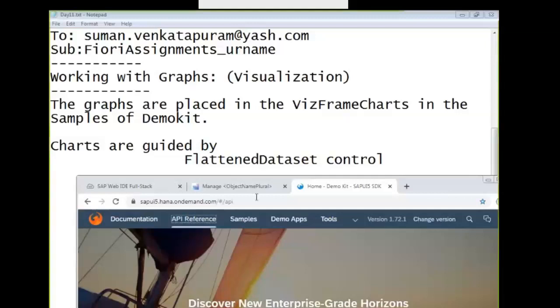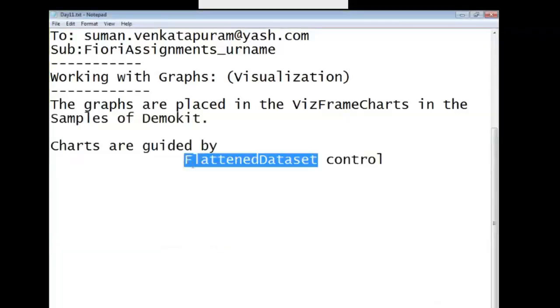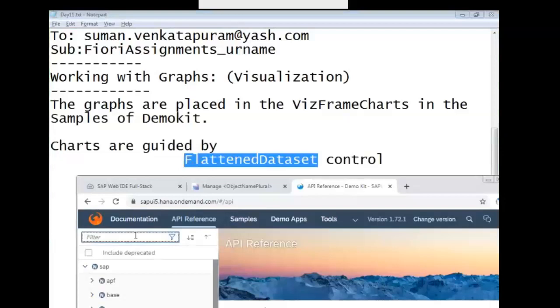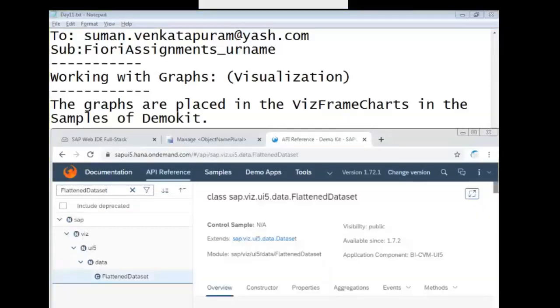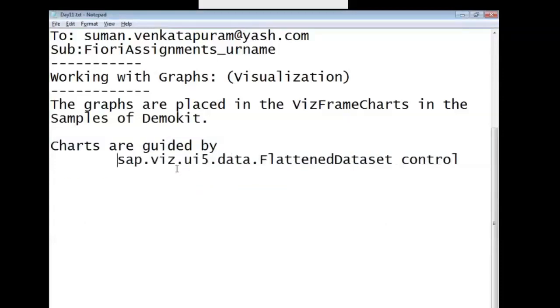Go into the API reference, flattened data set. It is under sap.viz.ui.data.FlattenedDataset. That is the namespace for the flattened data set.